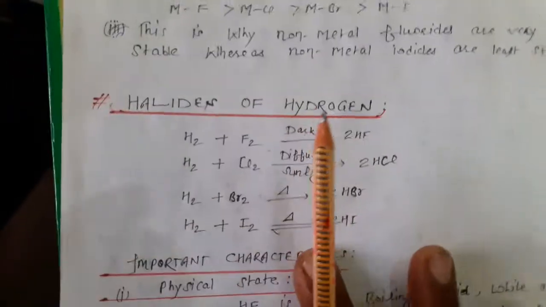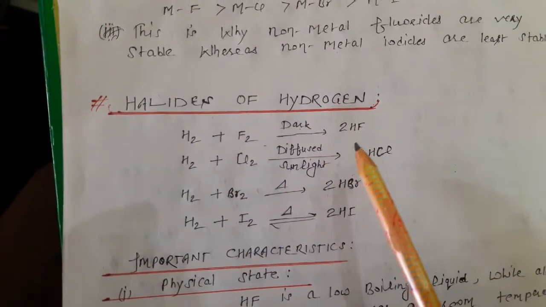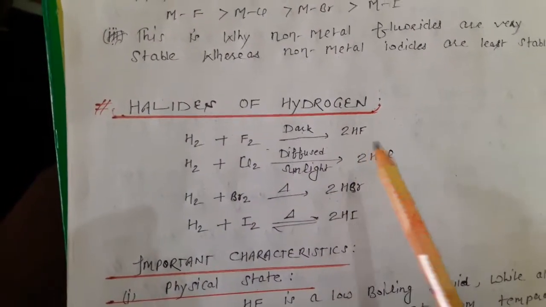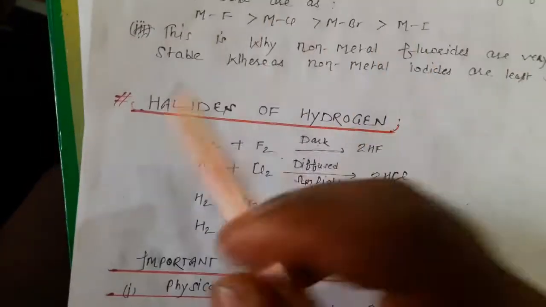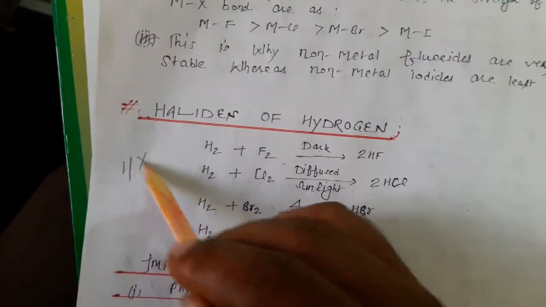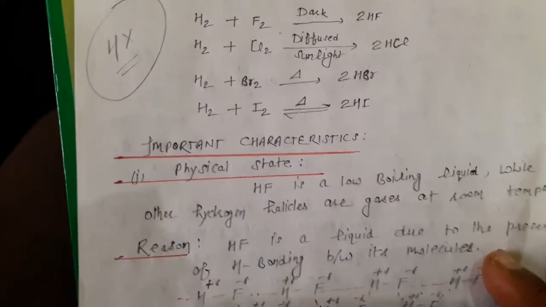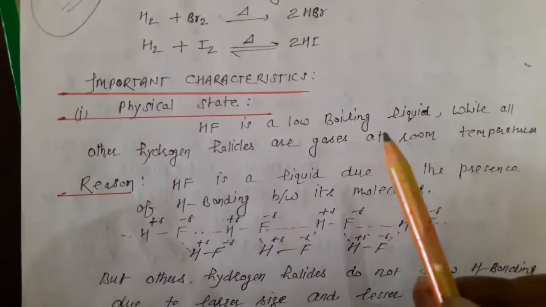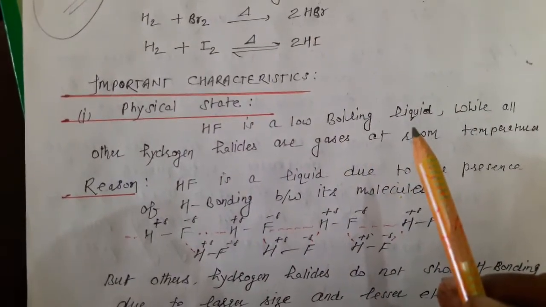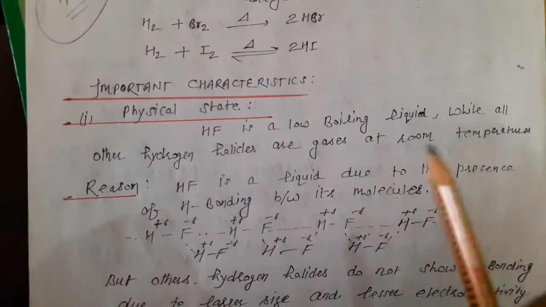Next are the important halides in the form of hydrogen. These are the preparation of different mineral acids: HF, HCl, HBr and HI. So let me talk about the halides with hydrogen, and their important characteristics. First is physical state. HF is a low boiling liquid, that means having a low boiling point, while other hydrogen halides are gases at room temperature.